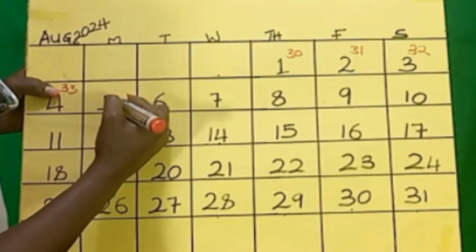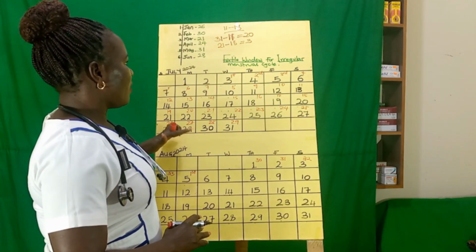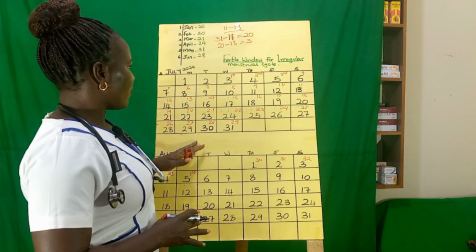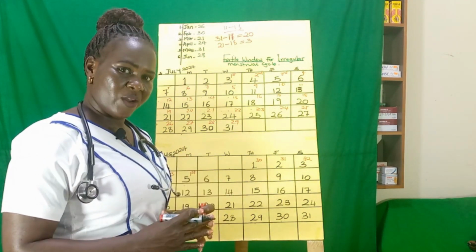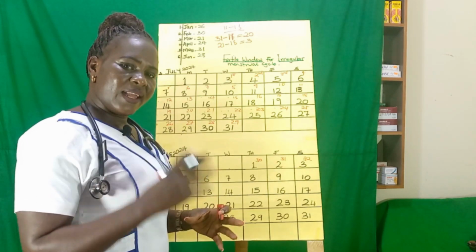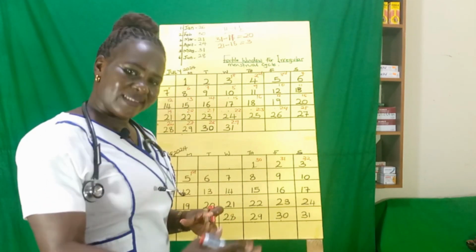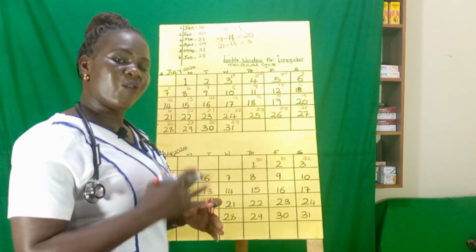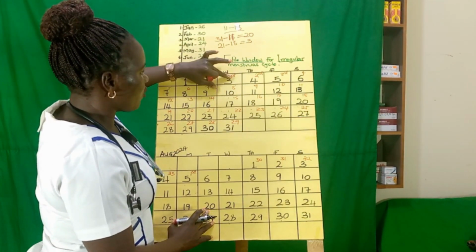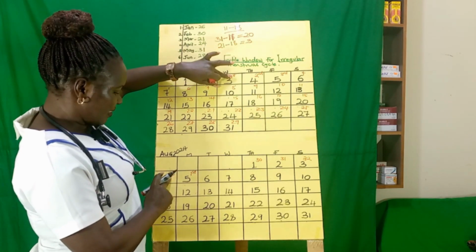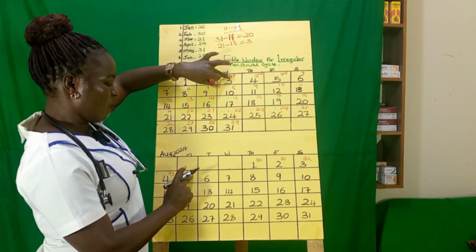She started on the 5th. It means the 5th will be her first day. Remember the definition of cycle length. We said cycle length is the number of days in between two menstrual periods, from the first day you see your menstrual blood to the last day before you see the period blood of another month. So it is simply what we've done here. We've counted from the first day she saw her period to the last day, which is 33, before she saw her menstrual period of another month.